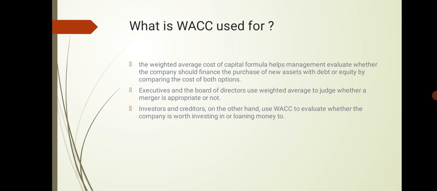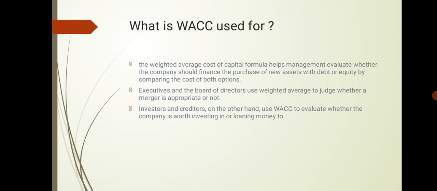Financing new purchases with debt or equity can make a big impact on the profitability of a company and the overall stock price. Management must use the equation to balance the stock price, investors' return expectations, and the total cost of purchasing the asset.